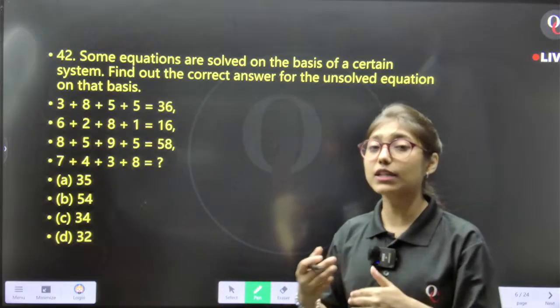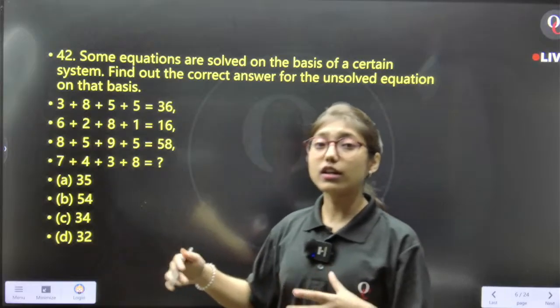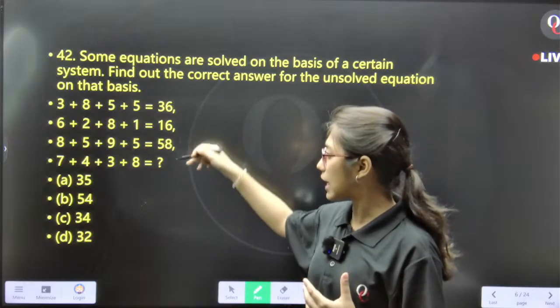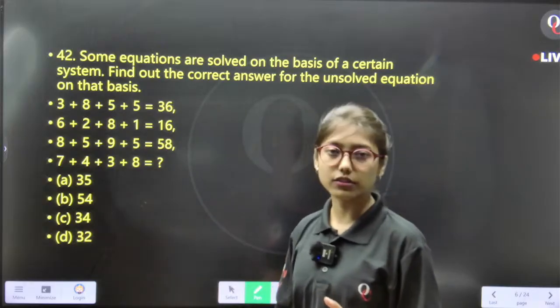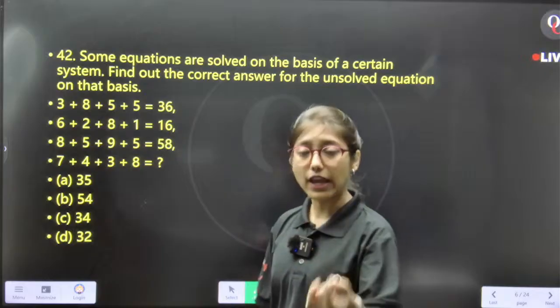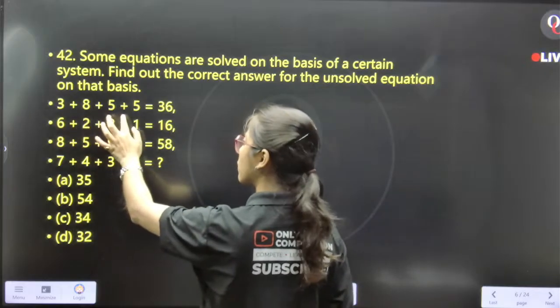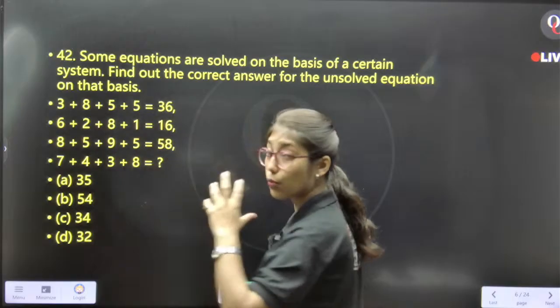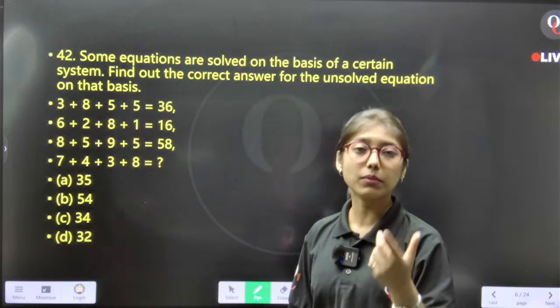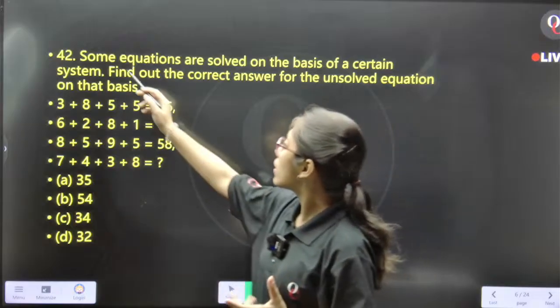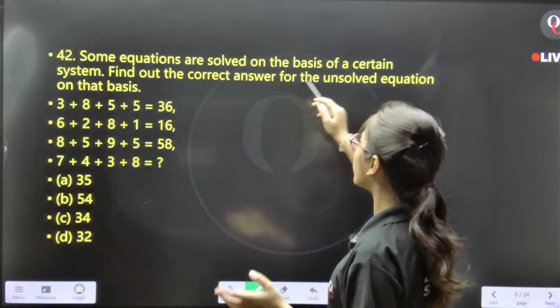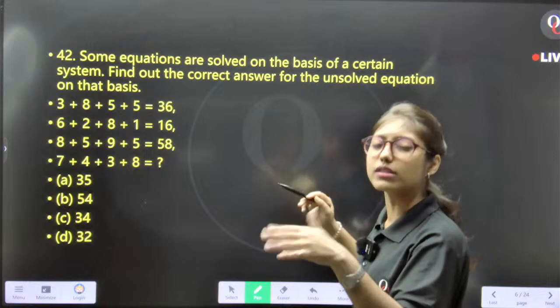You have to find the pattern between the statements given and then the answer. How will you find the pattern between 3 plus 8 plus 5 plus 5 is equal to 36? What is the pattern? Think about it. Here, some equations are solved on the basis of a certain system, meaning a certain pattern.